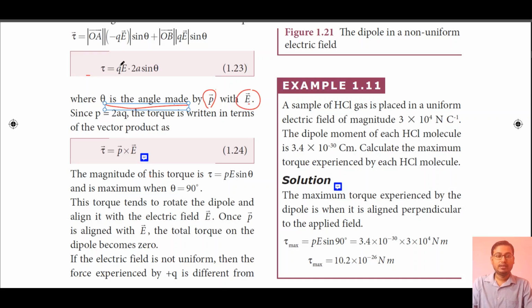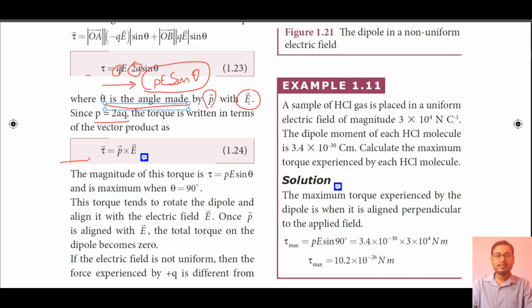Okay, so here P, that is q into 2a, can be taken out, and at this position we can write P. So the total equation will become P into E into sin theta. Okay, now see, this is in the form of a cross product or vector product, so it can be written as tau is equal to P cross E.